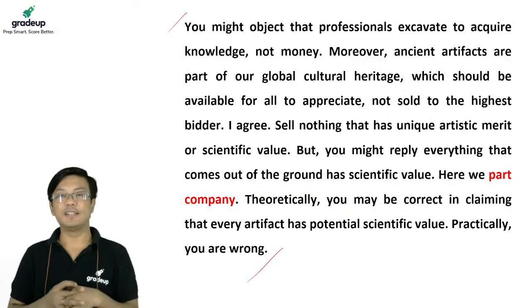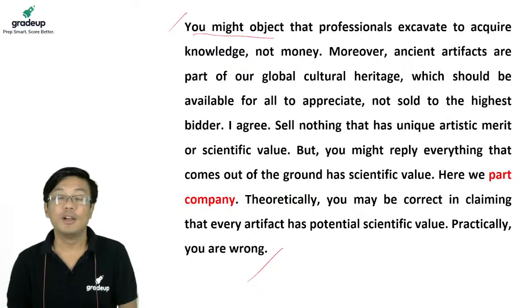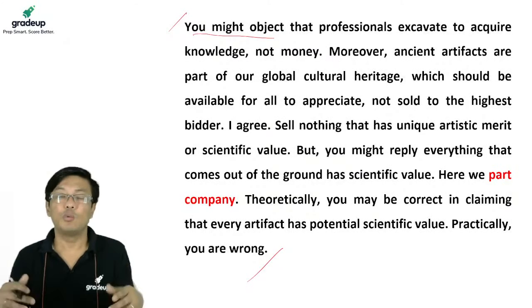Now, what is he doing in this paragraph? Look at the first line, you will understand very easily. He says, "You might object that..." The moment he says you might, he is telling you what could be the objection that you, as in the readers, will raise. So, what will people object?